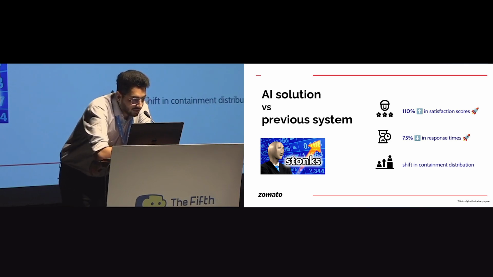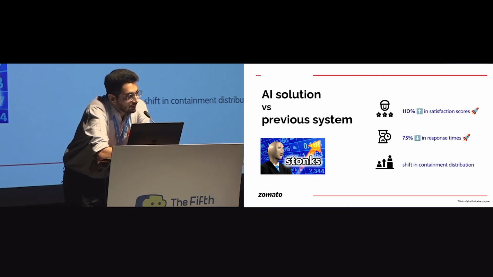Thirdly, a shift in containment distribution. While we are not really able to increase the containment percentage as of now, what we have seen from our data is a huge, drastic shift in containment distribution. What I mean by that is the previous system was dumb enough that it gave us a lot of control in terms of whether we want to escalate or not.